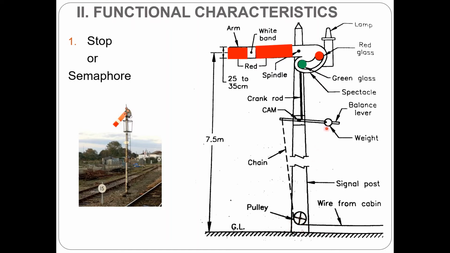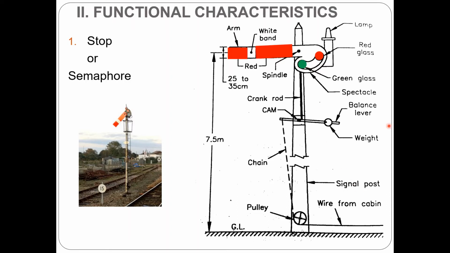So this weight is used to adjust the arm from the signal cabin. This wire has been attached to the signal cabin, and from the signal cabin, by adjusting this weight, the arm of the semaphore signal can be controlled from the signal cabin.